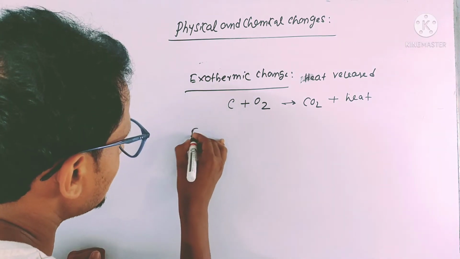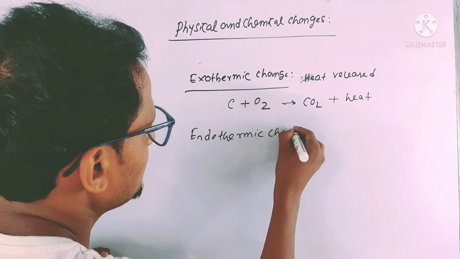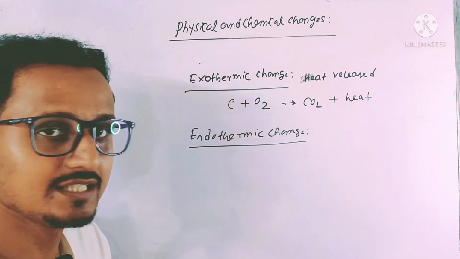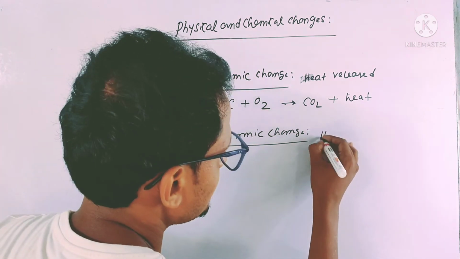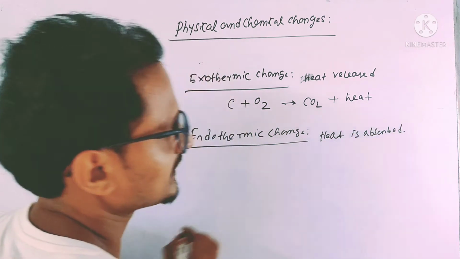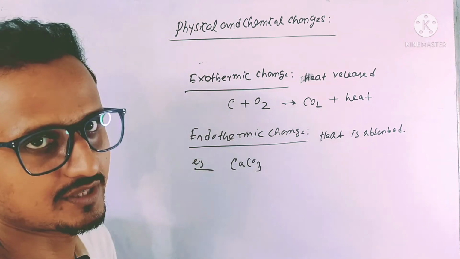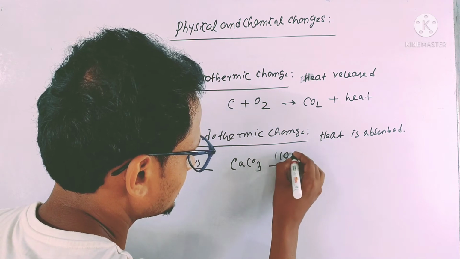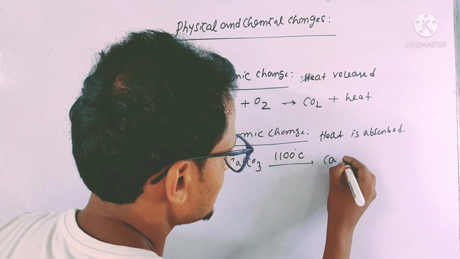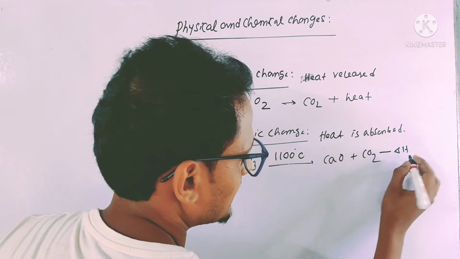Now again, endothermic change. Endothermic change means the chemical change in which heat is absorbed, that means heat energy is absorbed. For example, the decomposition of calcium carbonate needs a temperature of around 1100 degrees centigrade. Heat is absorbed to form calcium oxide and carbon dioxide, and as it is absorbed, we write minus heat.